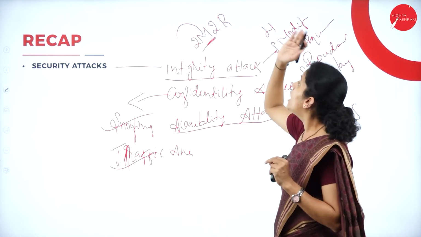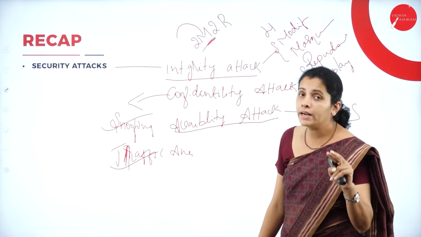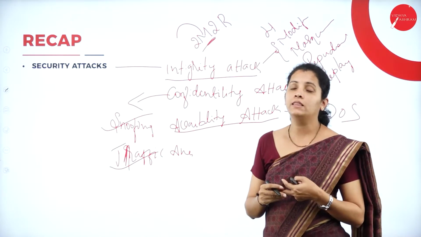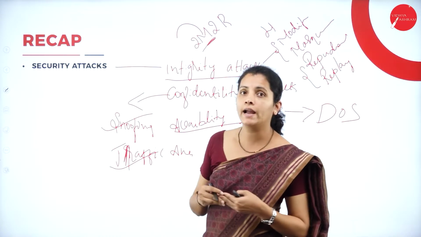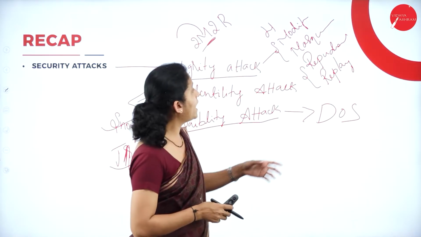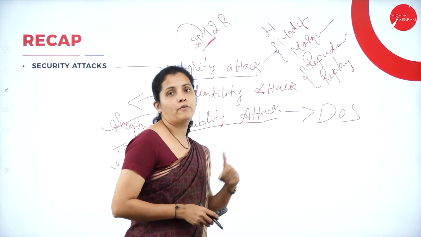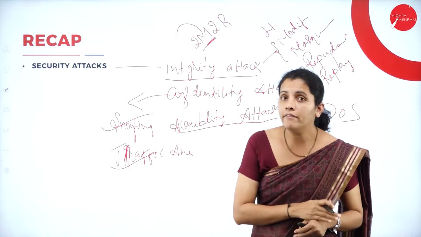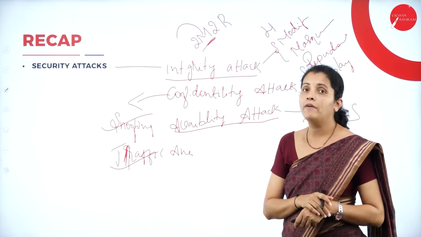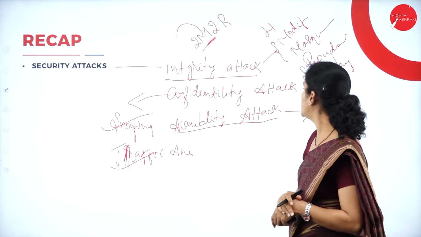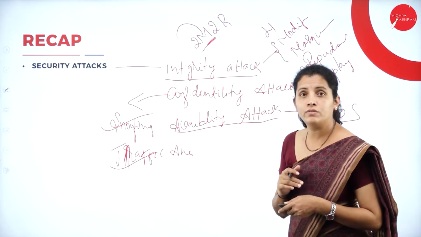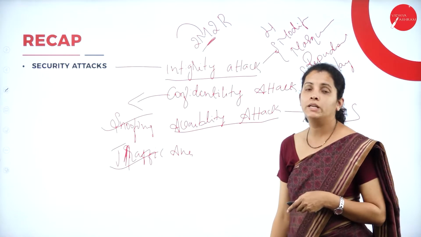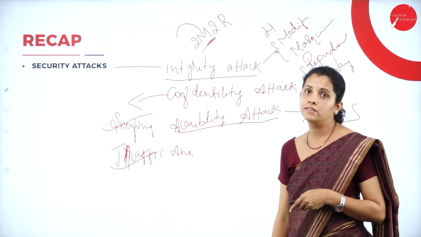Two types of attack start with the letter M, that is modification attack and masquerading, whereas once again we have repudiation attack and replay attack. Under availability attack, we have DOS attack, that is denial of service. These are the types of attacks we discussed in my previous session.